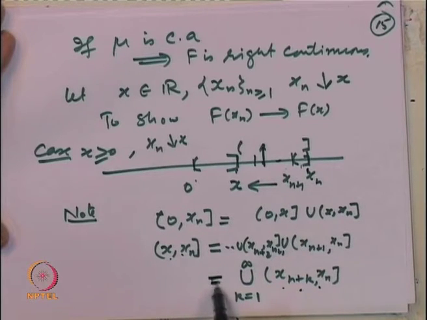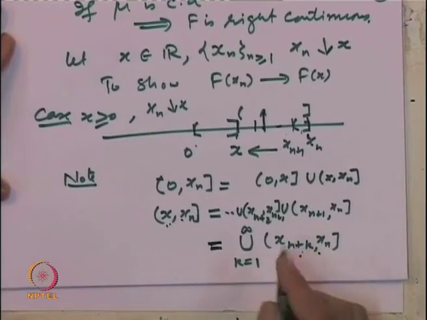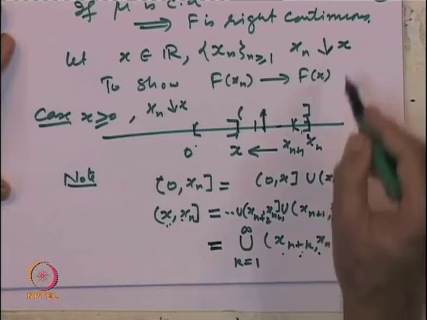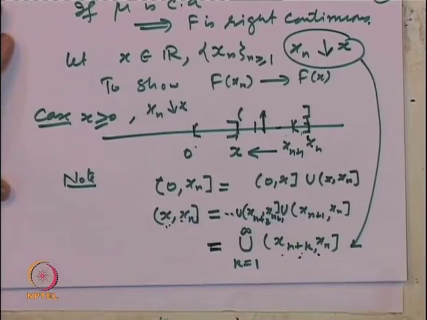So, it is quite easy to check that the interval x to x_n is a union of the intervals x_{n+k} to x_n, k equal to 1 to infinity, and here we are using the fact that x_n decreases to x.